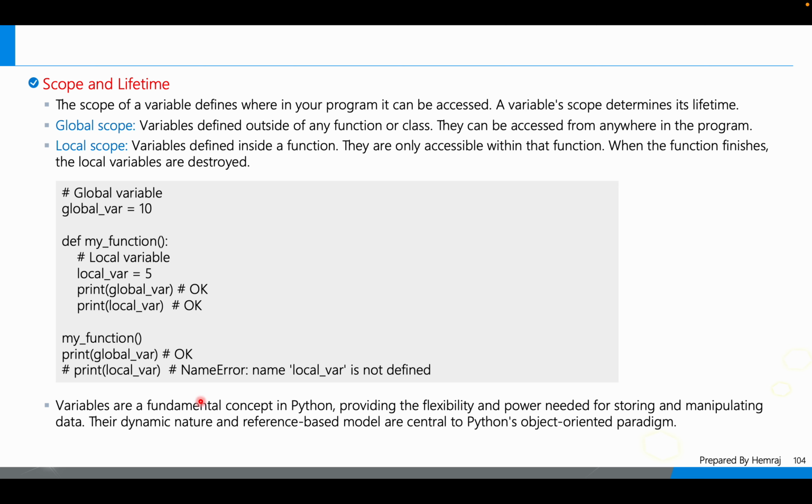Variables are a fundamental concept in Python, providing the flexibility and power needed for storing and manipulating data. The dynamic nature and reference-based model are central to Python's object-oriented programming. So these are the lifetime and scope. There are two types of variables, global variables and local variables, right?